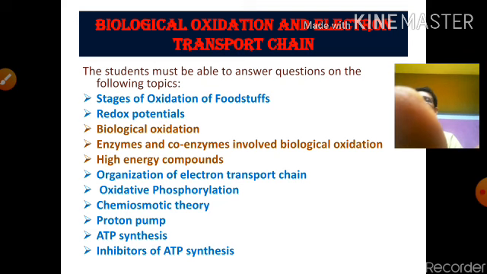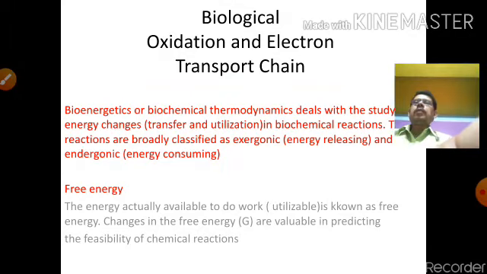Now we discuss biological oxidation, the enzymes and coenzymes involved in biological oxidation, and high energy compounds. These are the three topics discussed today. First of all, biological oxidation and the electron transport chain.